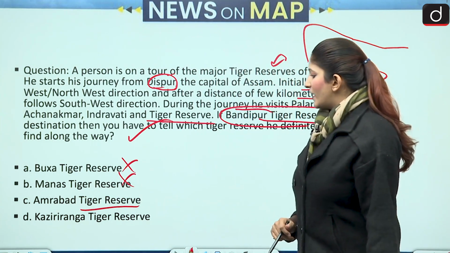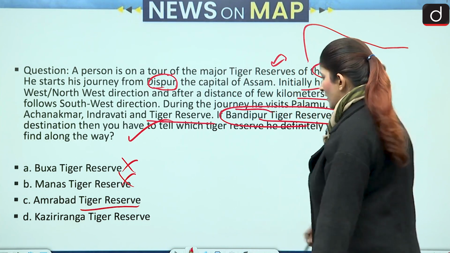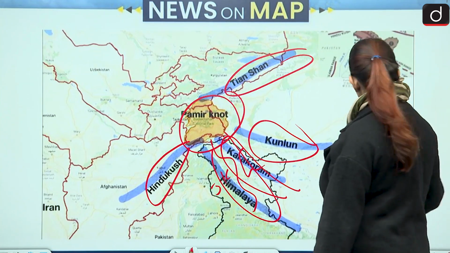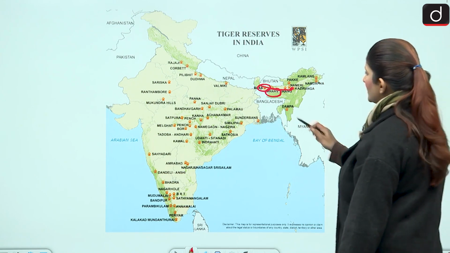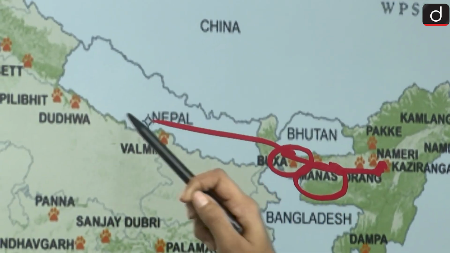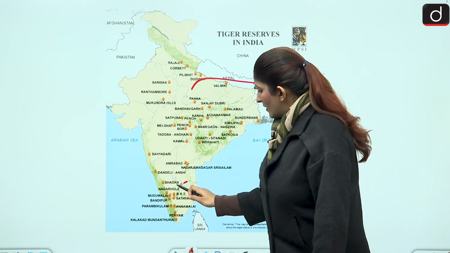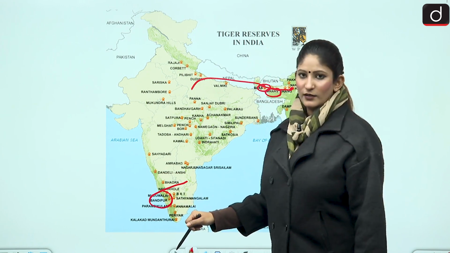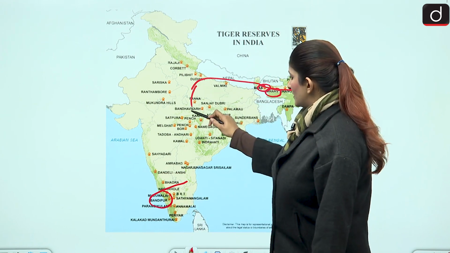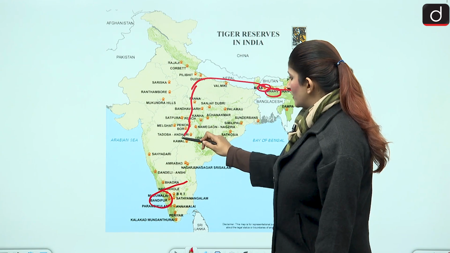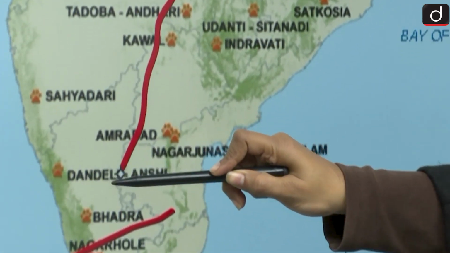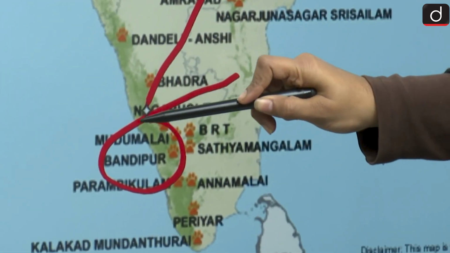And then we have Amrabad Tiger Reserve and Kaziranga Tiger Reserve. Then after that, he follows south. So he has to reach Bandipur over here in Karnataka. Going south, south, south, and then again we are reaching Bandipur.